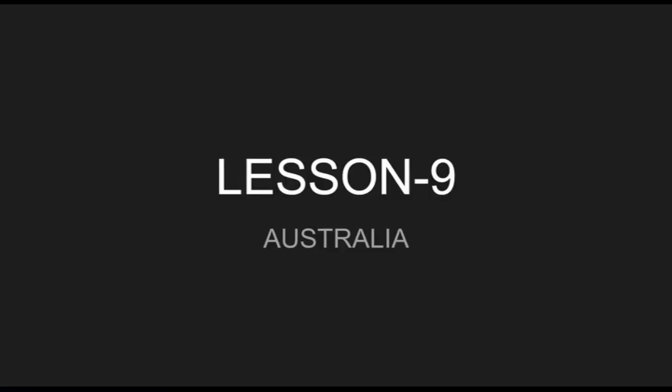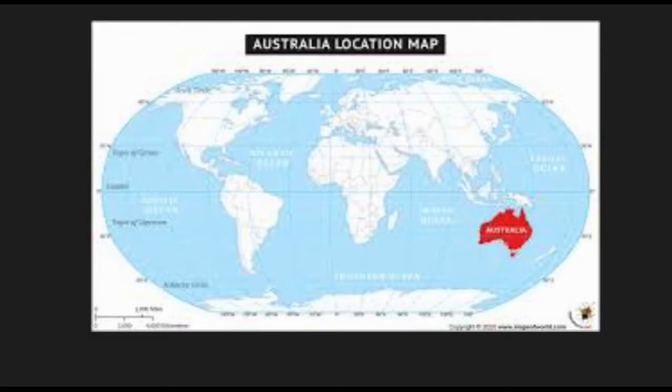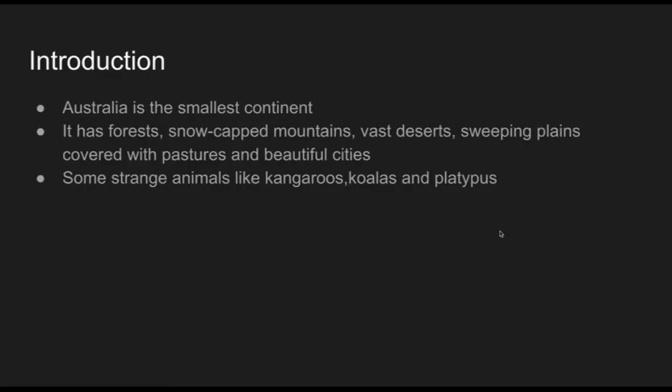Lesson 9, Australia. This is the position of Australia in the world map. You can see the different continents. This red one is Australia. Australia is the smallest continent compared to all other continents. We can see in Australia a variety of landscapes, climate and wildlife. It is no less extraordinary than any other continent.